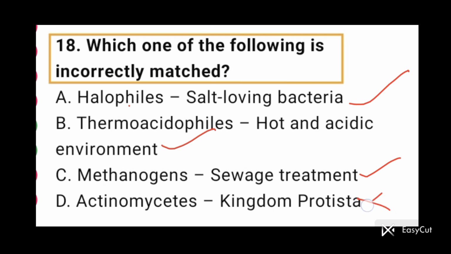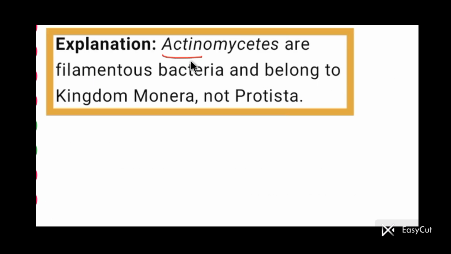Option D, Actinomycetes, kingdom Protista. This is an incorrect statement. Actinomycetes are filamentous bacteria. So Actinomycetes belong to kingdom Monera, not Protista. So for question number 18, the answer is option D. Actinomycetes are filamentous bacteria, belonging to kingdom Monera, not Protista.